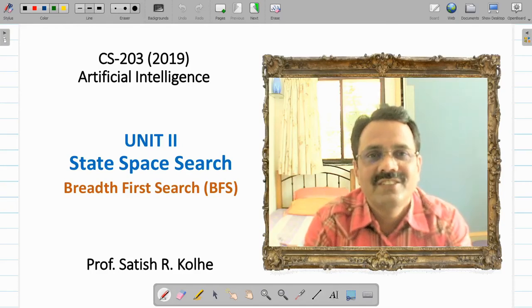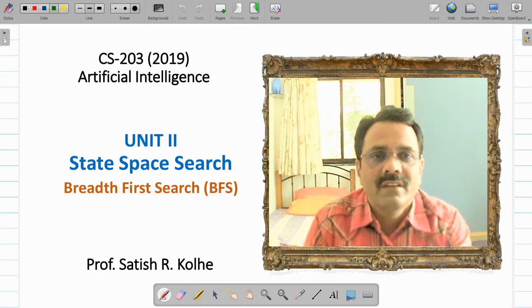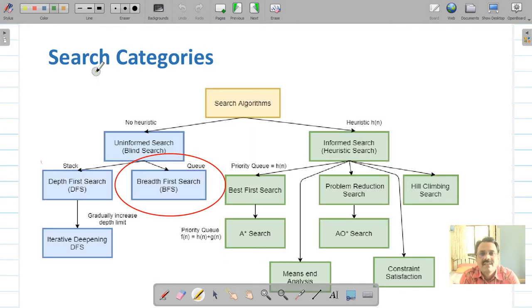Hello, good morning students. Today we will see the breadth first search algorithm, which is also called BFS, from unit 2. It is an uninformed search algorithm or blind search algorithm, which will not use any information or heuristic to carry out the search. So today we are going to discuss this breadth first search algorithm.